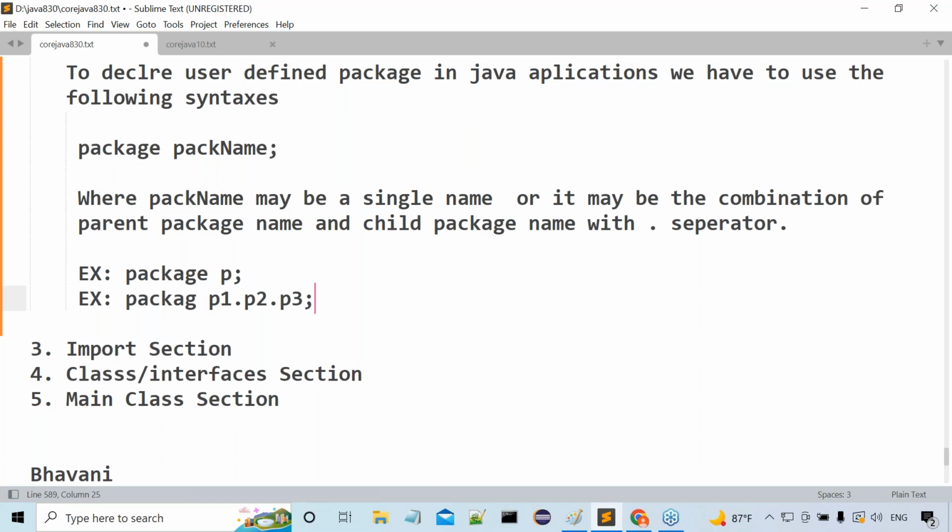Internally, if we talk more about this in a practical view, if you want to understand this, simple point I'm telling you: a package is not any other thing, it is just a folder. Package is a folder.